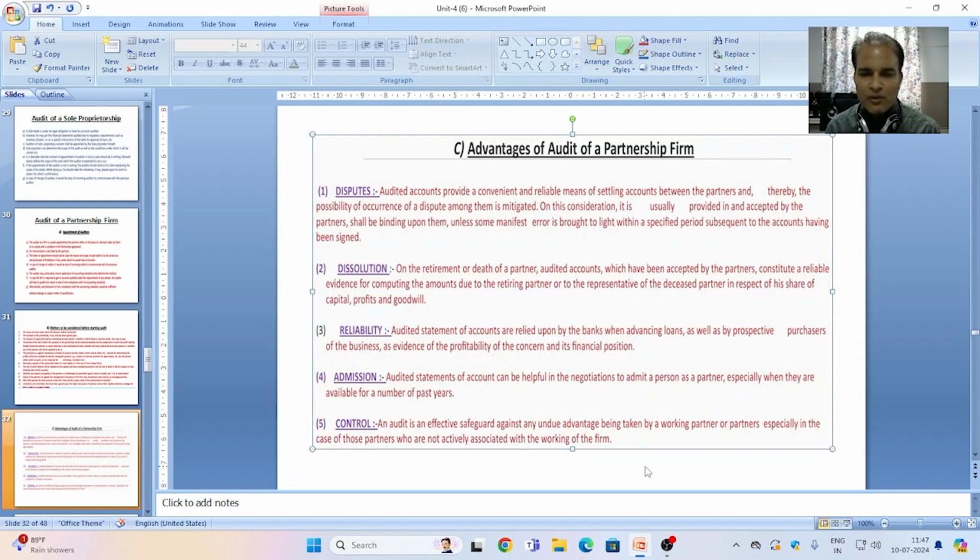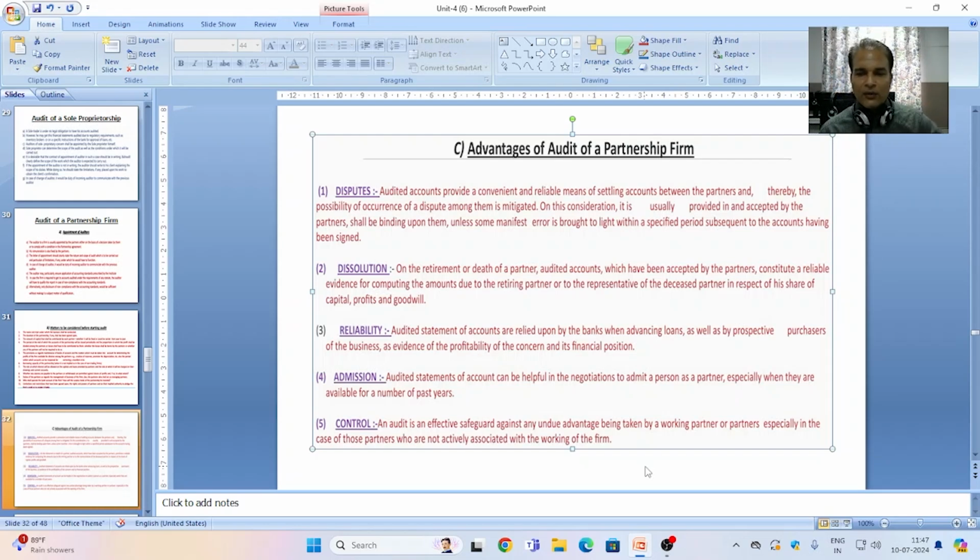Fourth point, admission. Audited statements of accounts can be helpful in negotiation to admit a new partner, especially when they are available for a number of past years. And at the time of admission, goodwill calculation will also be assisted by the audited books of accounts, and it provides the reliability.